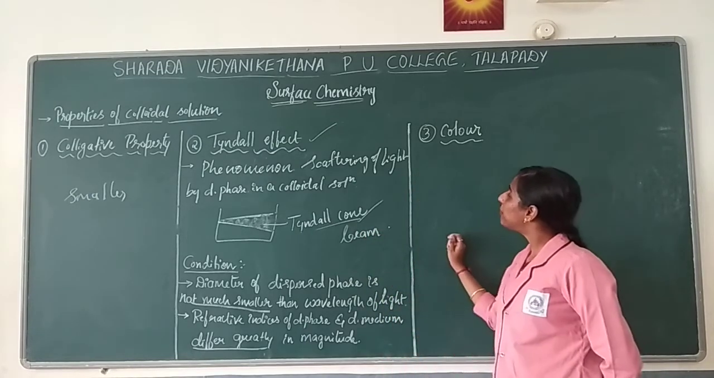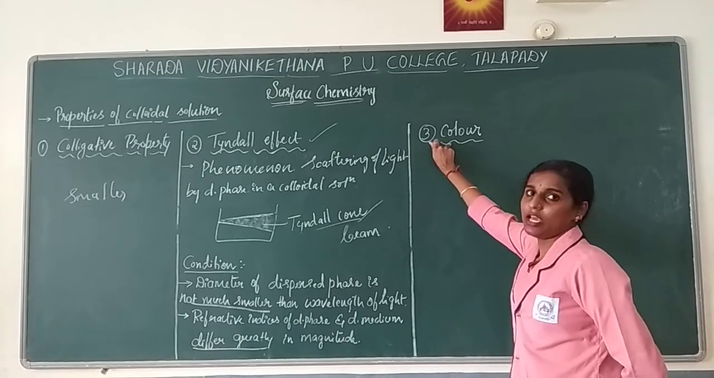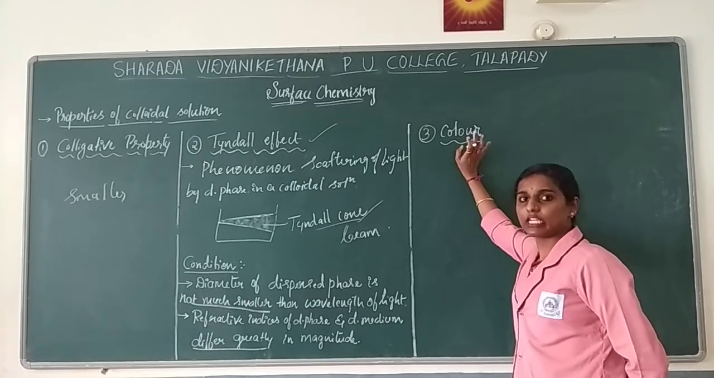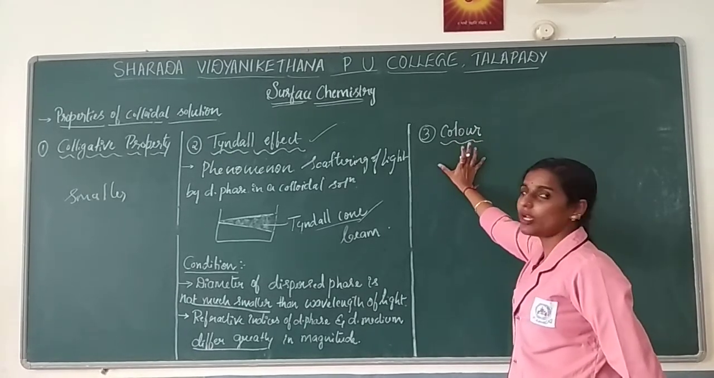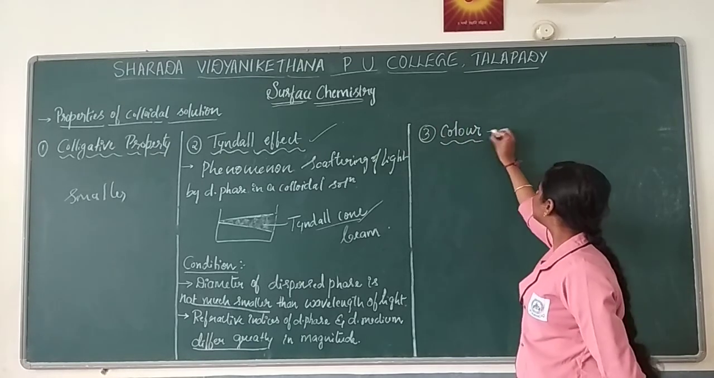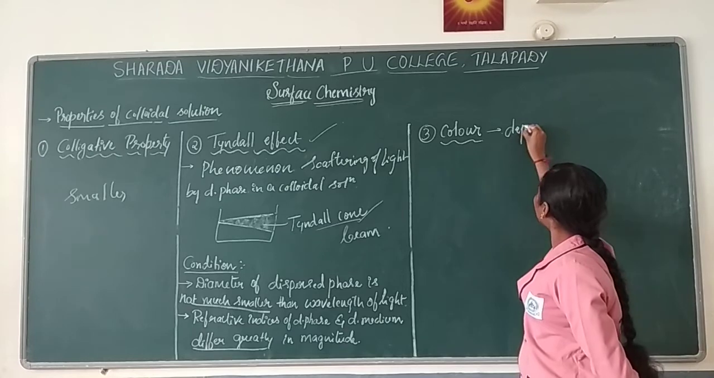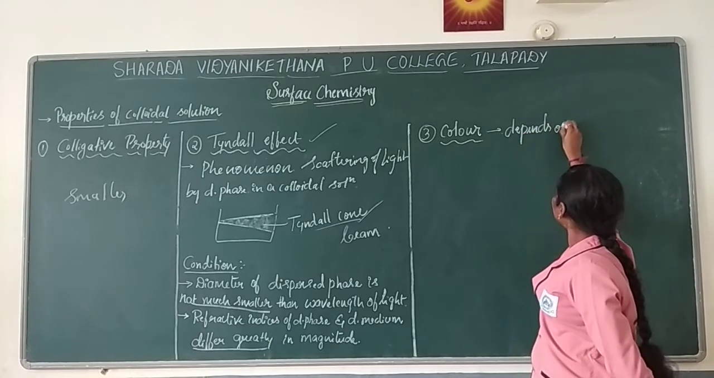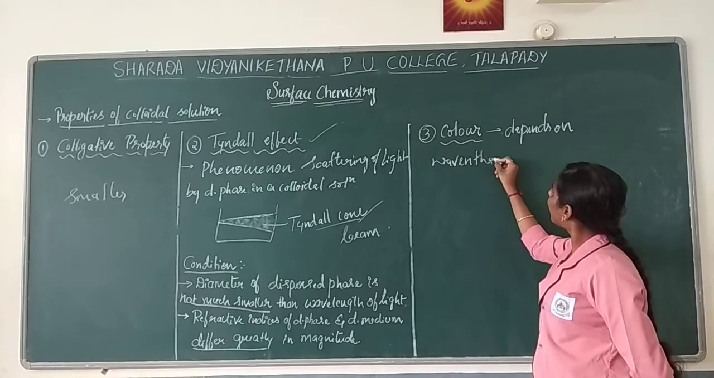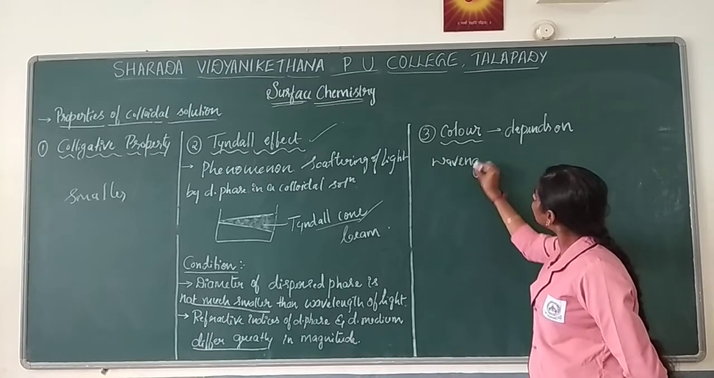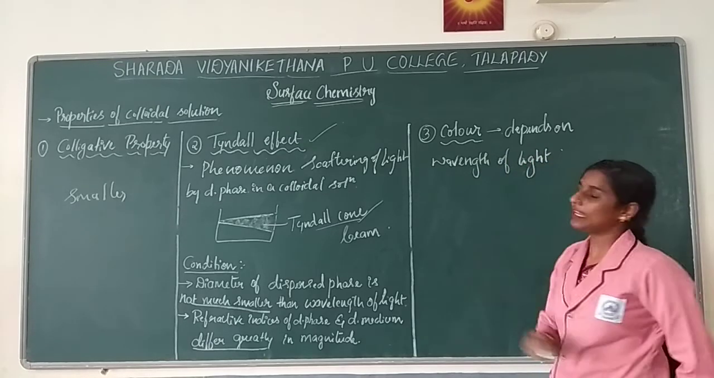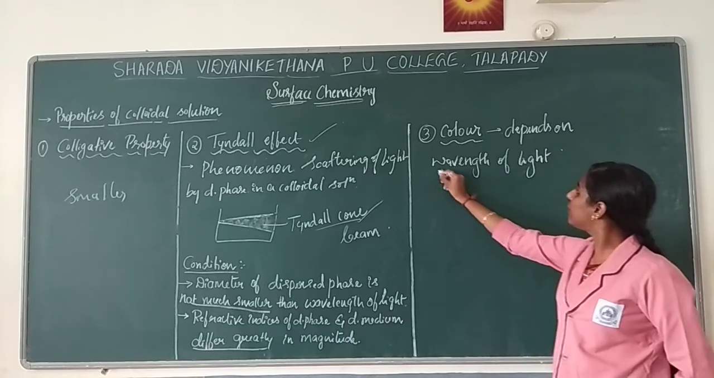The next property is regarding color. Whether colloidal solutions also have color or not, that will be seen over here. Here, the color of the particle mainly depends on the wavelength of light. So mainly it depends on the wavelength of the light.